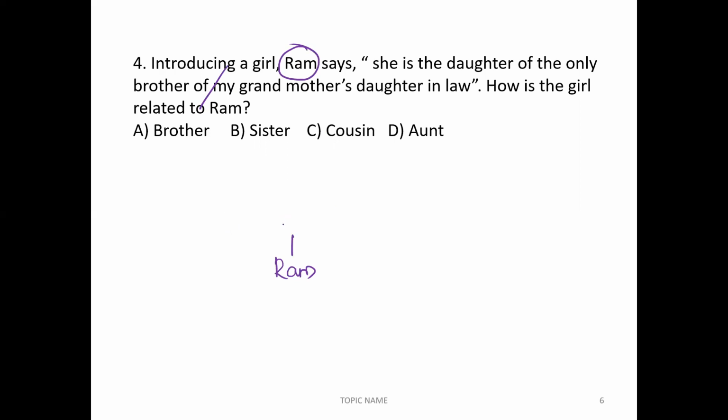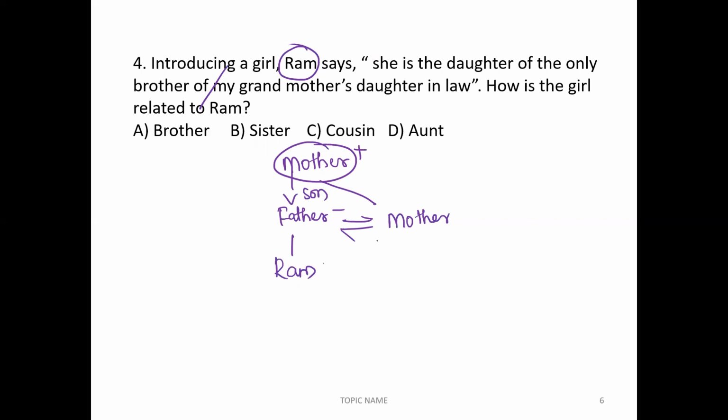Here the person Ram and here Ram's father, and here the father's mother, means Ram's grandmother. Correct. Now, my grandmother's daughter-in-law is nothing but son's wife. Here the person Ram's mother. Correct. Now, only brother of mother.